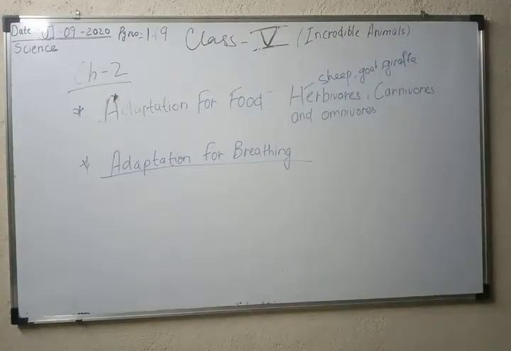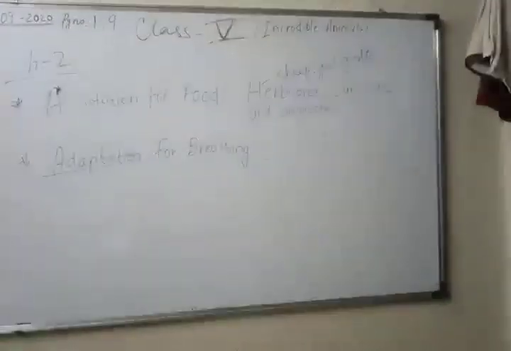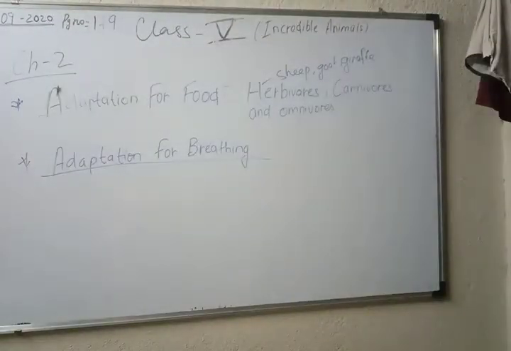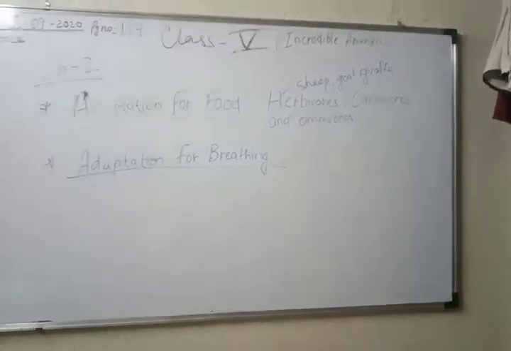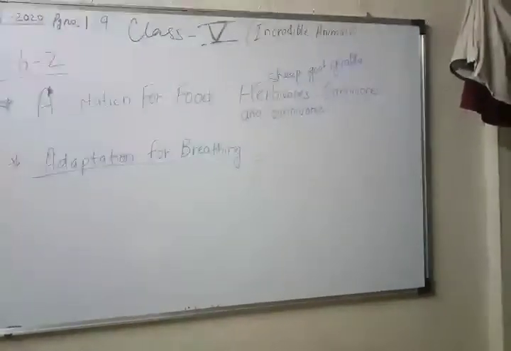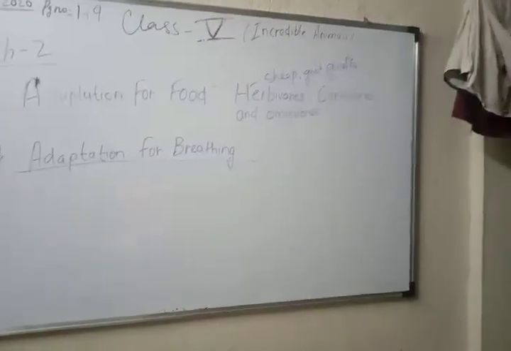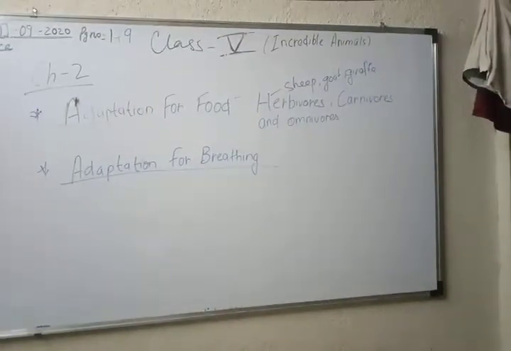Now what is carnivorous? Carnivorous are those animals who eat only meat and flesh. What are the examples? Lion, tiger, and snake.